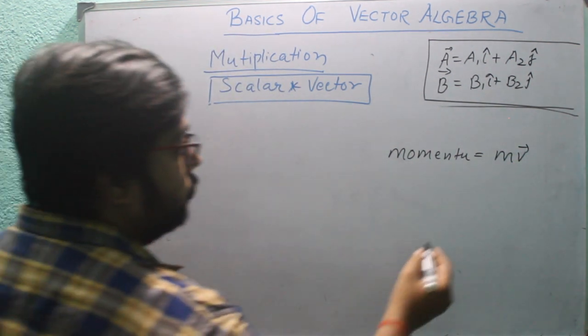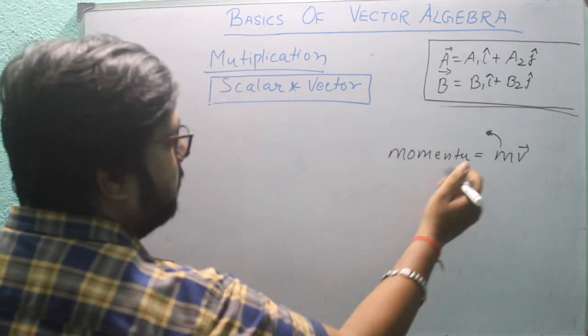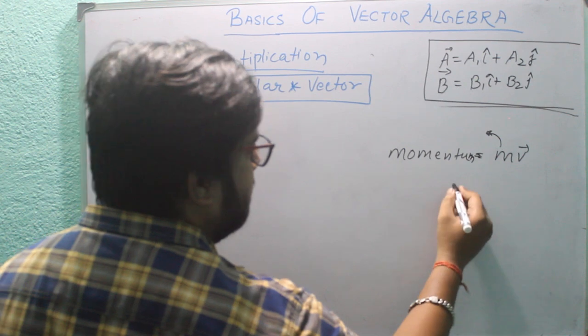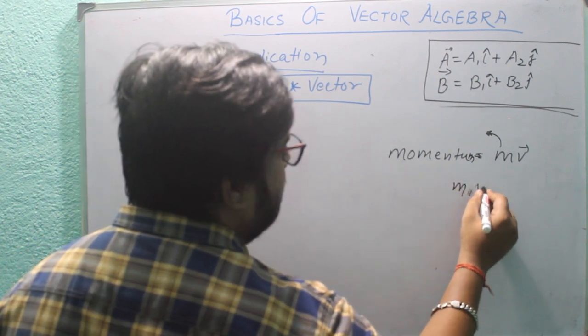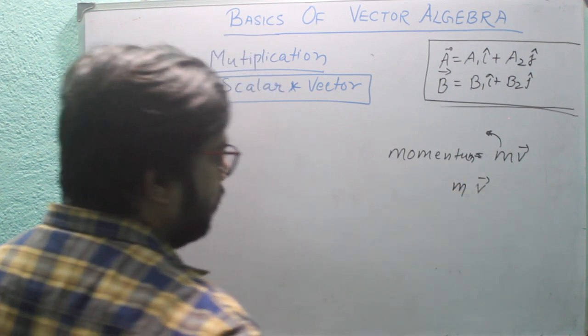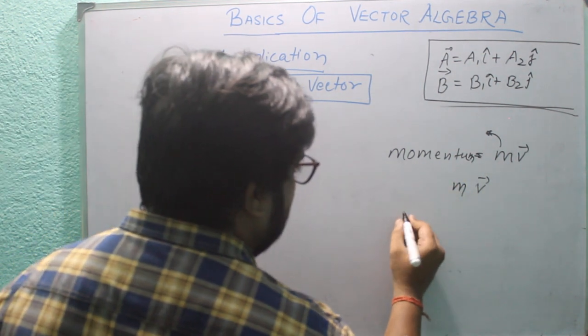So here if mass is constant, momentum can be represented as mass, which is a scalar quantity, into a vector quantity. What you do here, you just multiply it as it is.